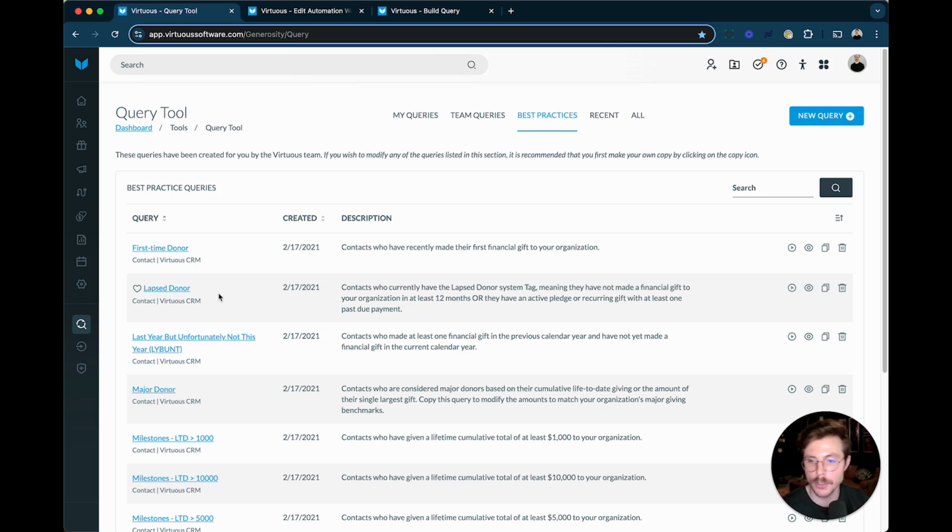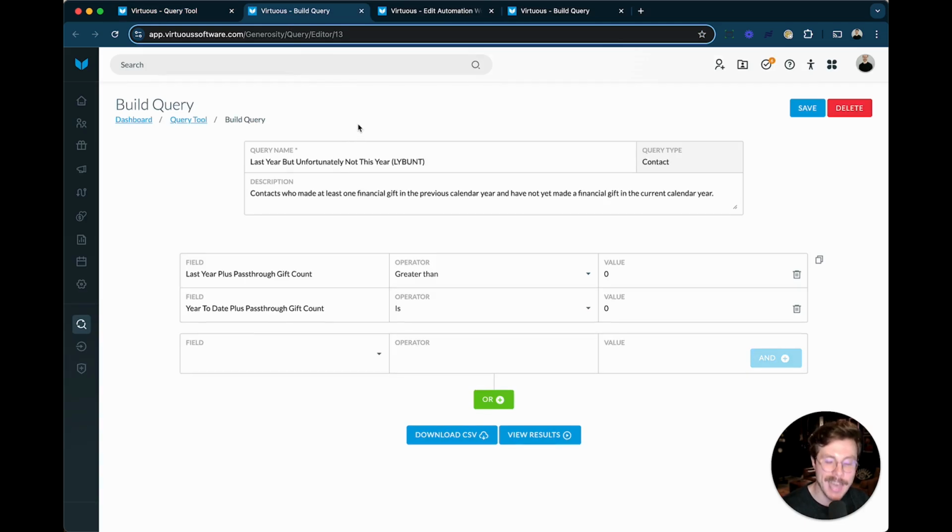I'm going to begin by looking at my LYBUNT donors, the folks who gave last year but have not yet given this year. So one of the recommended Virtuous strategies when we're thinking about donor expansion is to start implementing off-cycle gift asks, ones that are a little bit more focused, a little bit more targeted to individual donors. And one of the best places that I recommend to start fishing for that is looking at your LYBUNTs. We know that these donors are at least engaged as recently as last year, but like I said earlier, they just maybe haven't gotten around to giving this year.